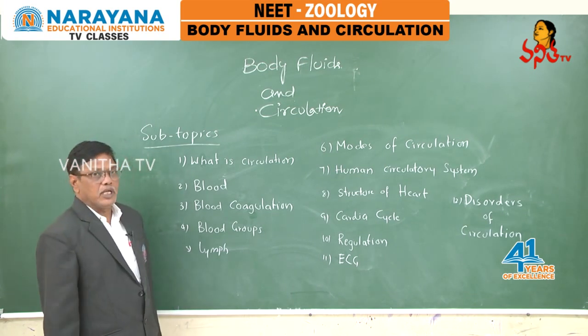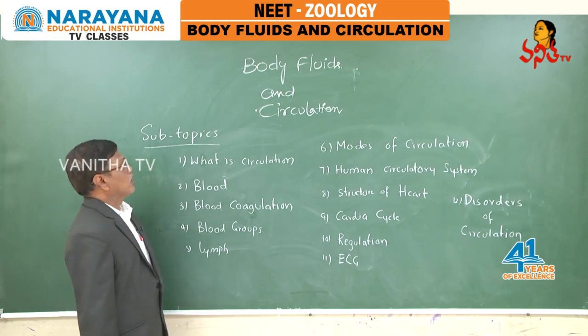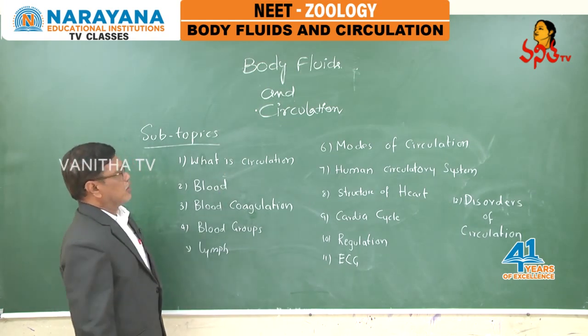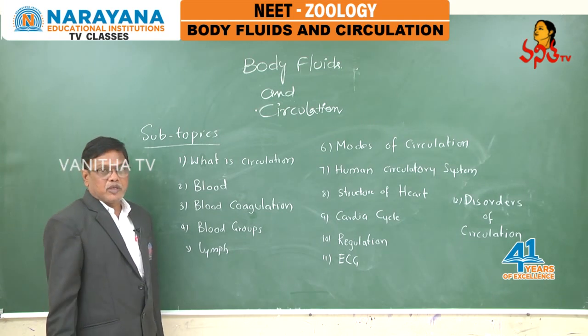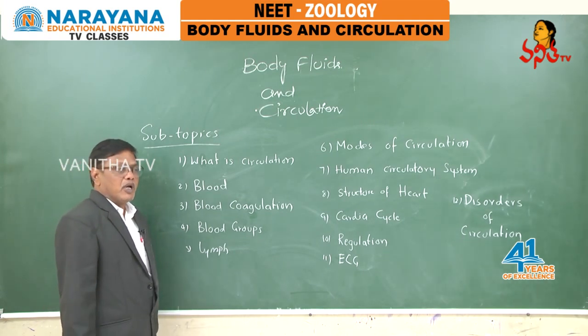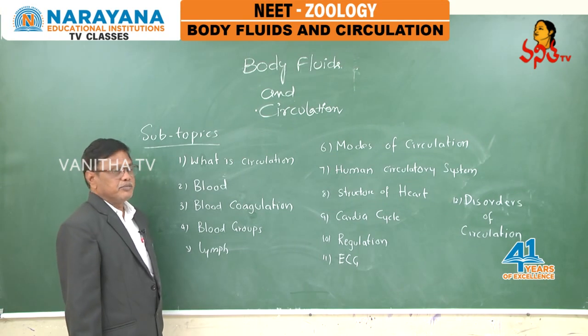Today, I am going to deal with a very important chapter, body fluids and circulation. From this chapter, there is a possibility of one or two questions appearing in the NEET exam.